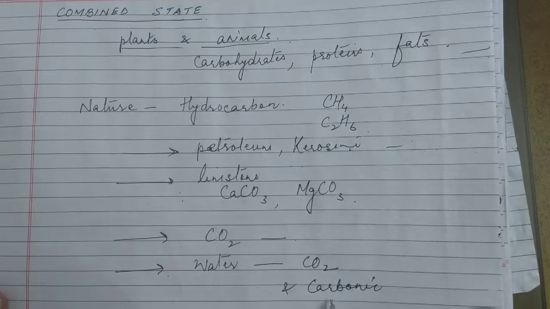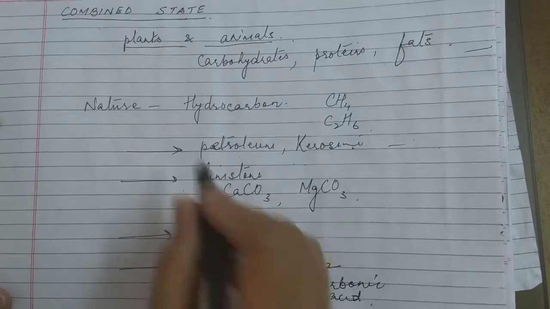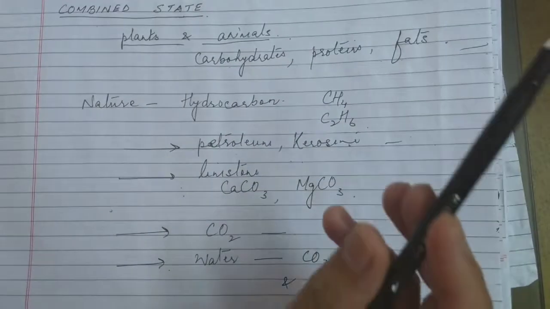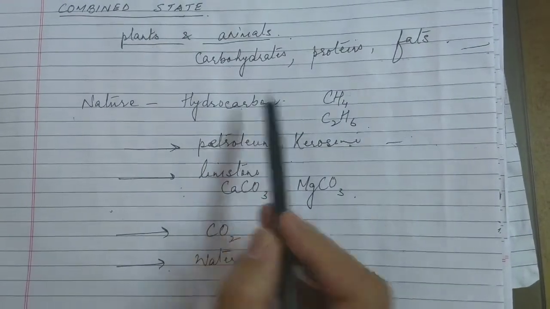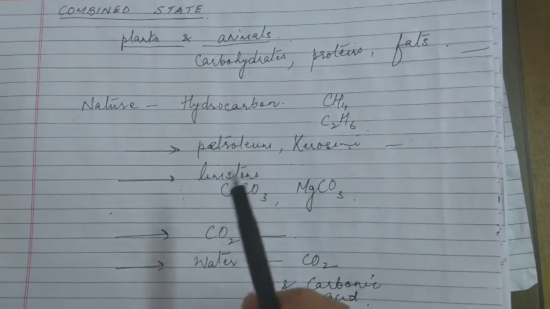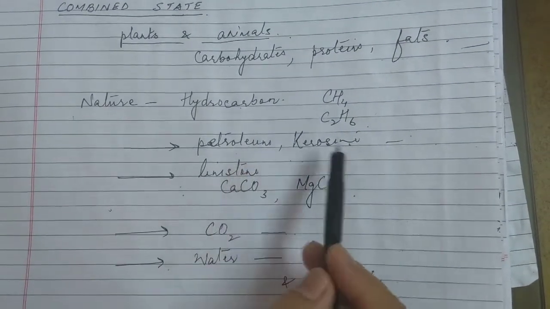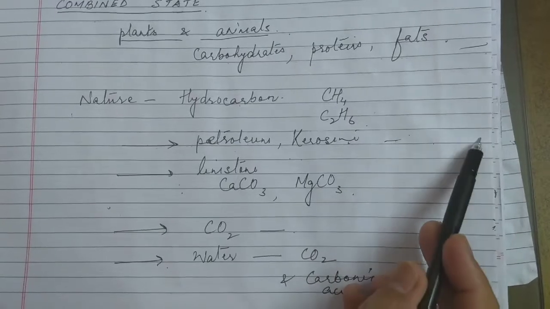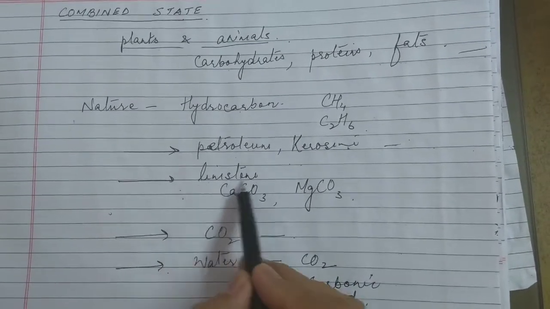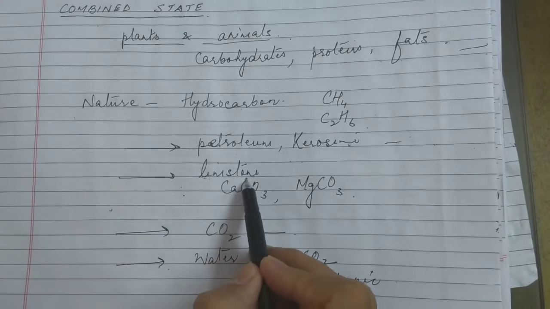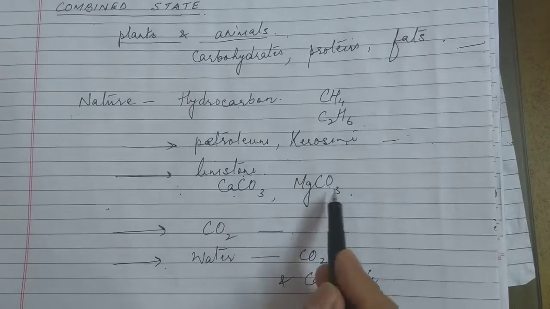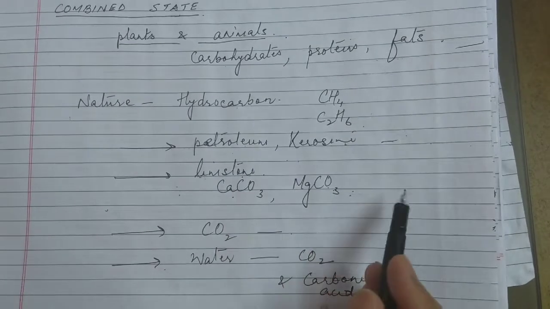So these are the different combined states of carbon: in plants and animals in the form of carbohydrates, proteins, fats, minerals. In nature in the form of hydrocarbons like methane, ethane or butane, or in the form of fossil fuels like petroleum, kerosene, diesel, CNG and so on. And then in the form of minerals like limestone, magnesite, or different carbonates like calcium bicarbonate.